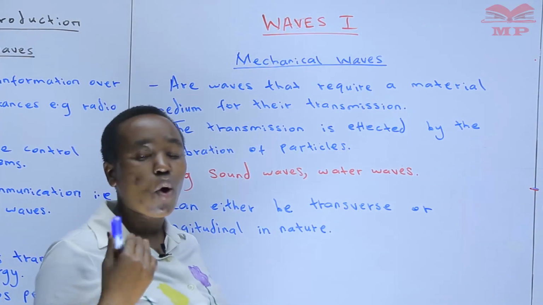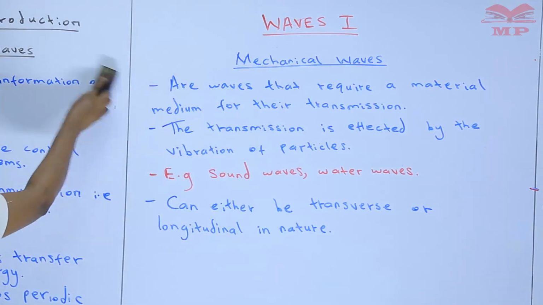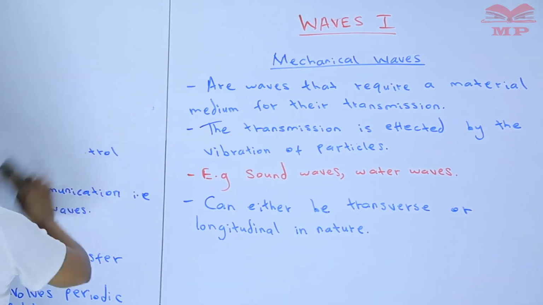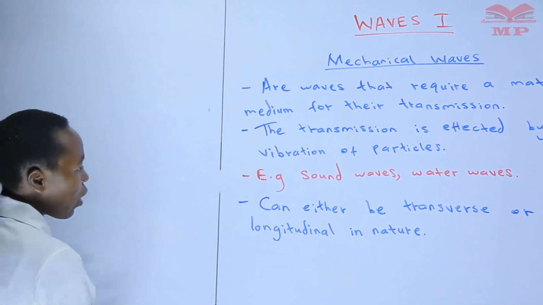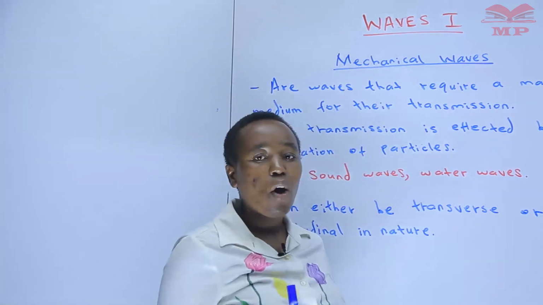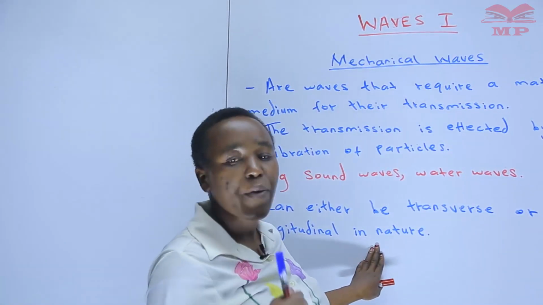We are going to continue further with the division of the waves. In our next lesson, we are going to classify waves further.